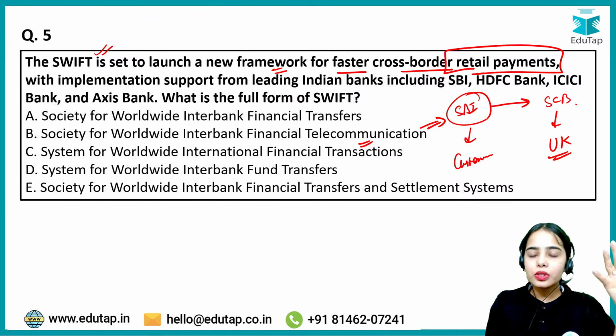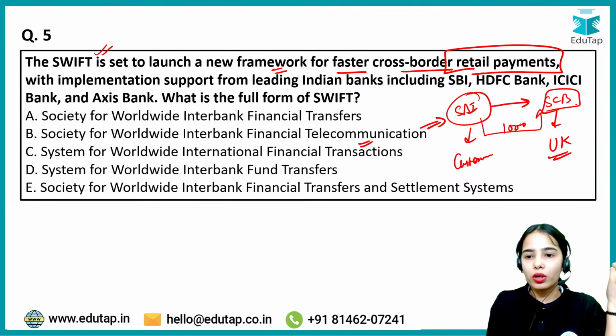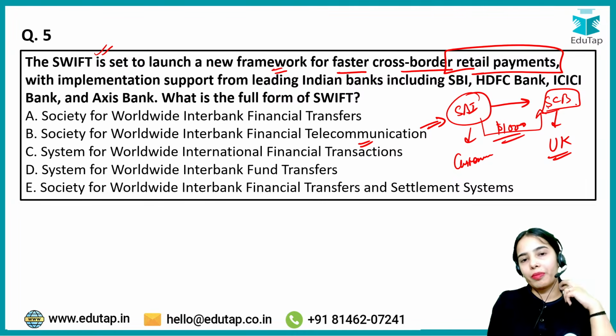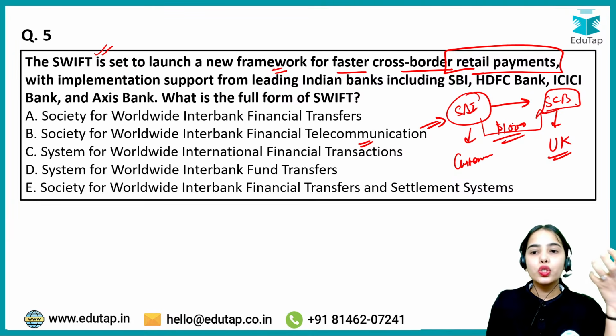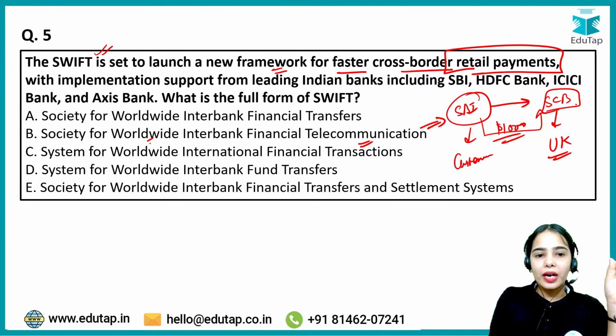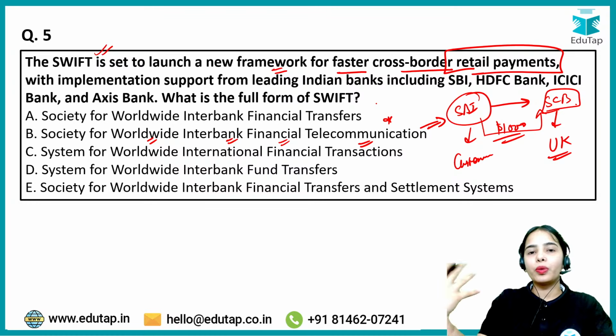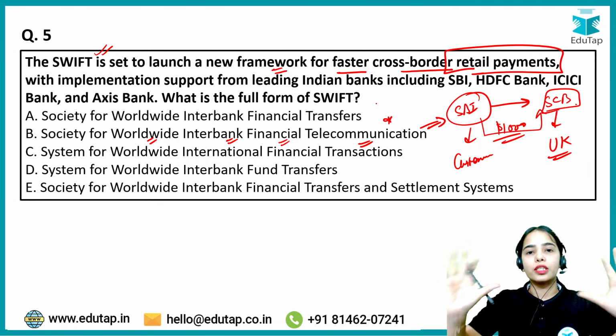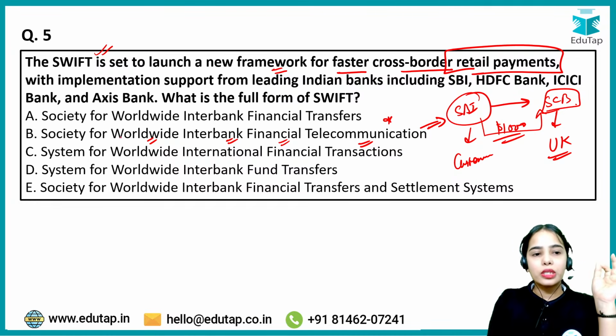Now, how is the State Bank of India going to communicate with the Standard Chartered Bank that the State Bank of India is going to send $1,000 to the Standard Chartered Bank? How is this communication going to happen? So see, the Society for Worldwide Interbank Financial Telecommunication, this is the entity, this is the society that helps in the communication between the financial institutions all over the world. Okay, so this is the idea.